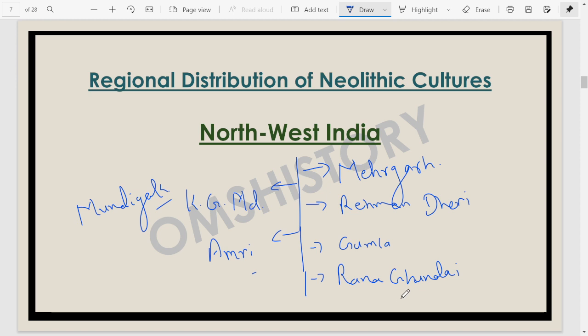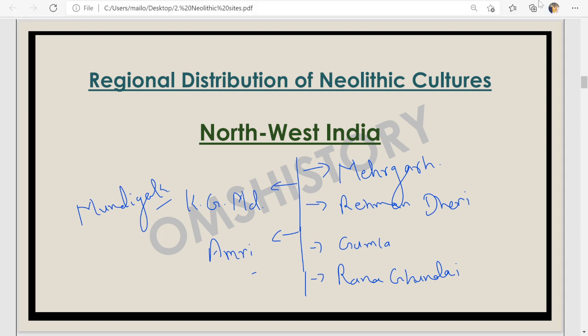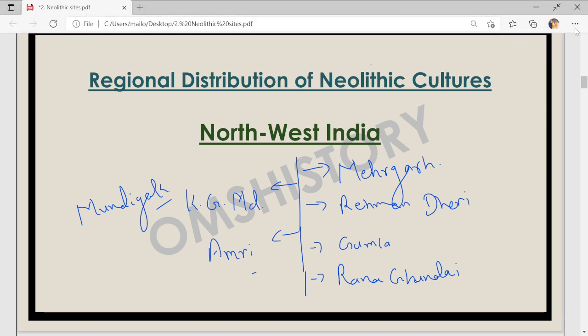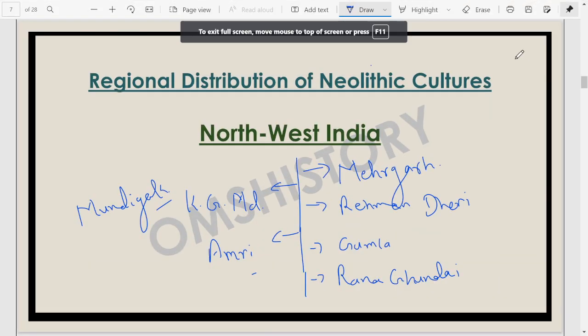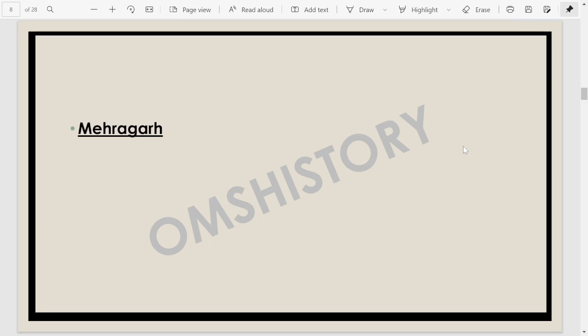These sites are quite important for us. They belong to the Neolithic phase. Now let's look into these sites one by one. At first, we are going to discuss the site of Mehergarh.